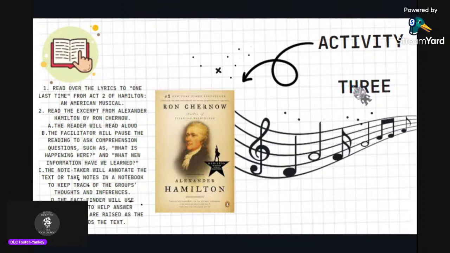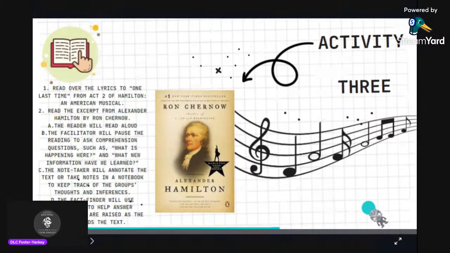In Activity 3, students reread the lyrics one last time before reading the excerpt from Hamilton Helps Washington Write His Farewell Address in Chernow's text. Next, they read the excerpt, underlining sentences that help them understand Hamilton and Washington's relationship, and circling unfamiliar words as they do so. Suggested supports are again to have students do the activity in small groups with their assigned roles, including reader, facilitator, note taker, and fact finder. The instructions on the screen are an additional support if the teacher decides to use those roles.